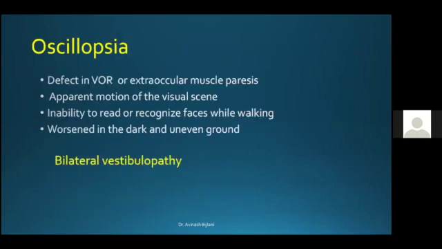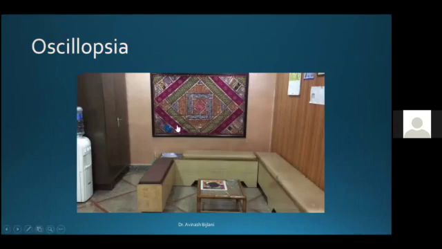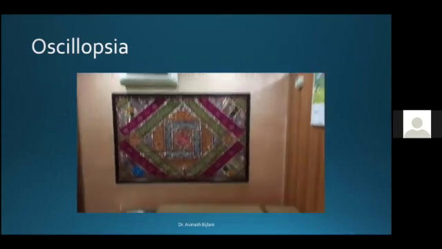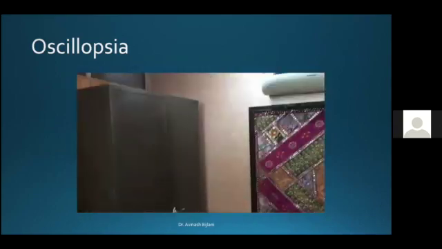Now, one must try to find out if the patient is suffering from oscillopsia, which results from a defect in the vestibulo-ocular reflex, or less commonly is due to extraocular muscle paresis. The patient complains of an apparent motion of the visual scene, and has inability to read or recognize faces while walking. This worsens in the dark and when the patient is walking on uneven ground. The most frequent cause of oscillopsia is bilateral vestibulopathy. This is how the patient will present, as if he is walking with the camera in his hand and he sees the objects moving.